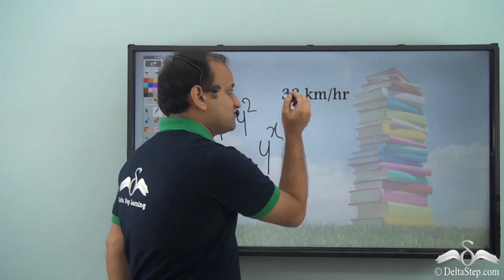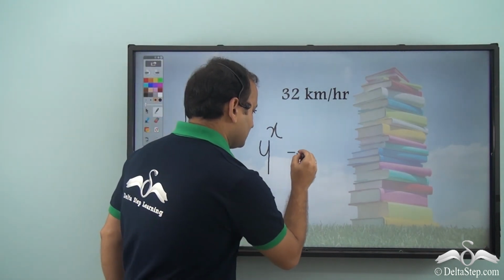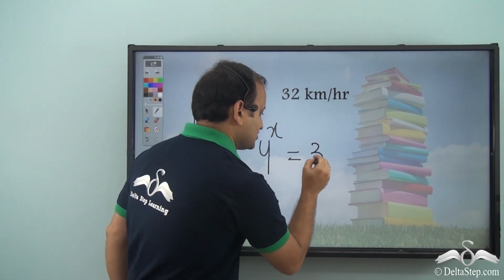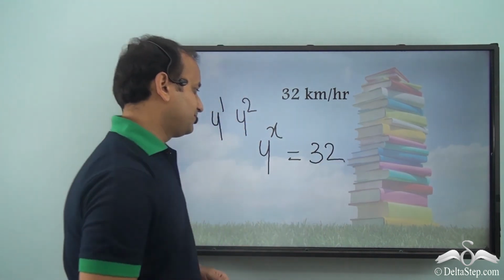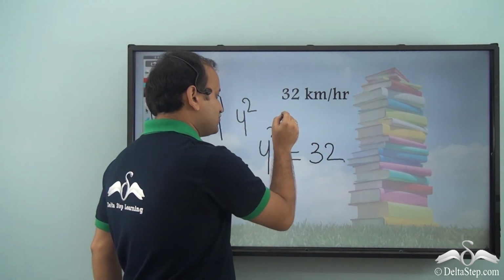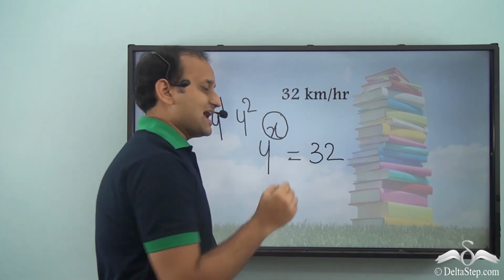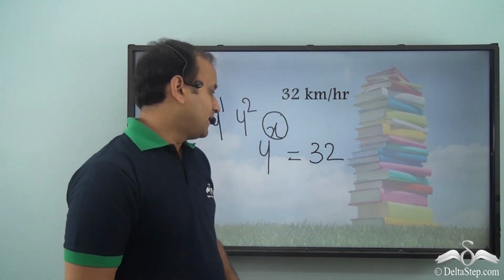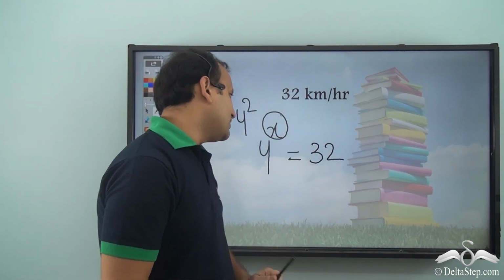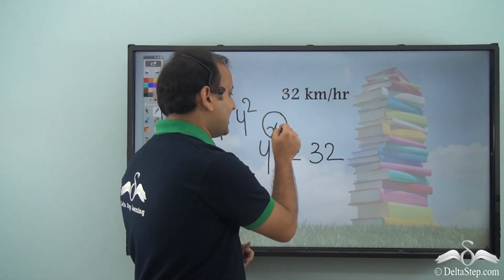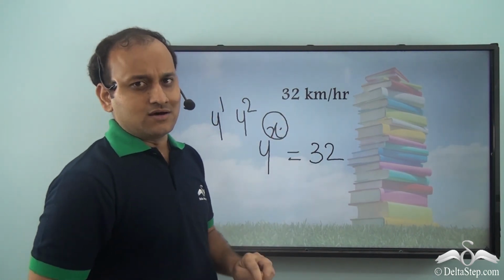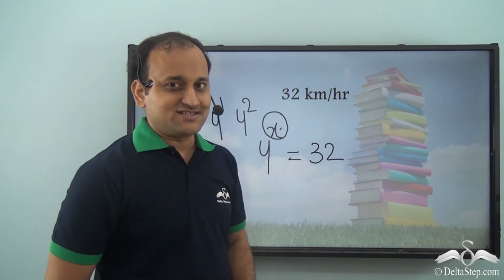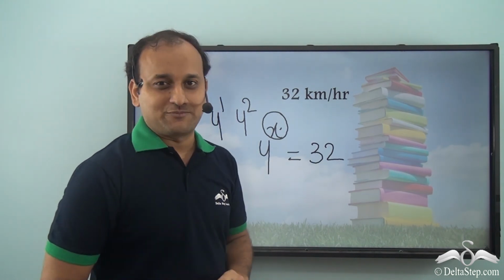Now 32 is the final speed. So 4 to the power of x should be equal to 32. So he just needs to find this power x, and that will be the time taken. Now that he has this particular equation, the only thing missing is the exponent. Now he had learned that whenever the exponent is missing, logarithm is the solution for that problem.